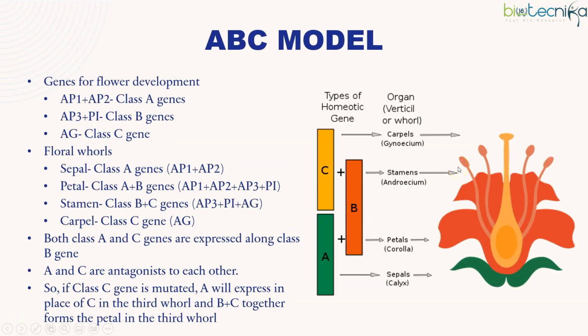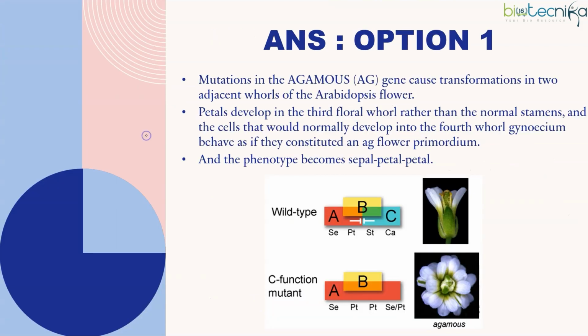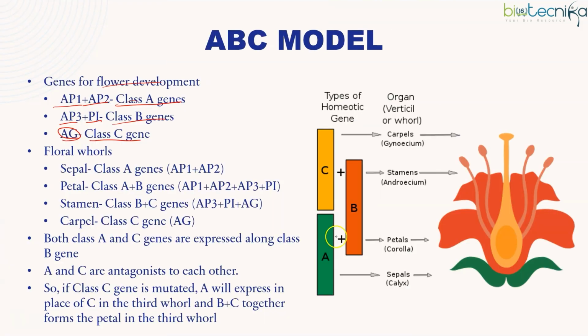So if you look over here, the class A genes are AP1 and AP2. These are the genes for floral development. AP3 and PI are class B genes, Pistillata, and Agamous is a class C gene. Now what they give rise to is: only A separately gives rise to sepals, A plus B gives rise to petals, only C gives rise to carpels, that is gynoecium, and B plus C gives rise to androecium, that is stamens.